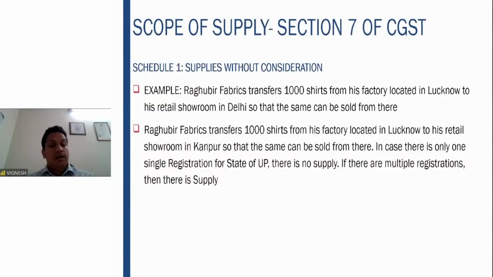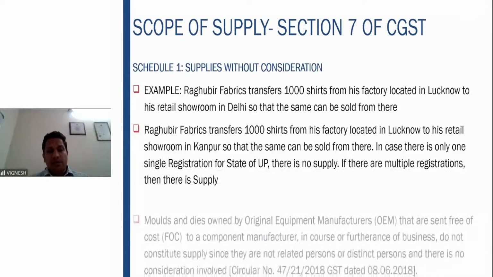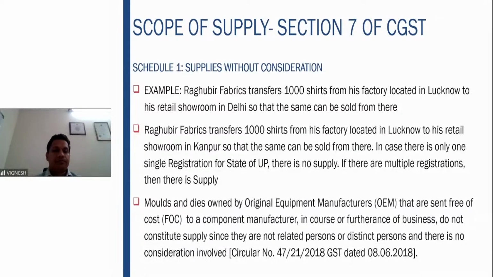Here, 1,000 shirts are transferred from factory in Lucknow to retail showroom in Kanpur so that they can be sold from there. Here, within the state, only stock transfer is happening. In this case, there is only a single registration, so therefore there is no supply. Only if multiple registrations are there, then the supply will be attracted.